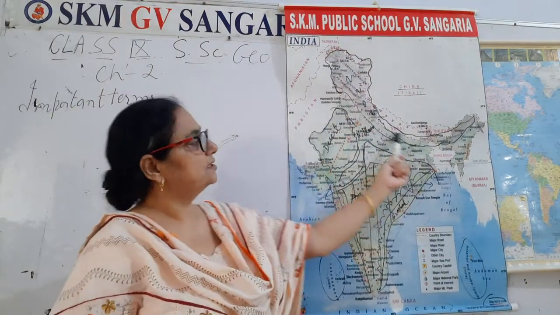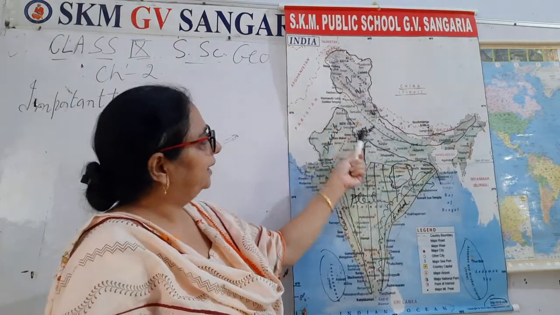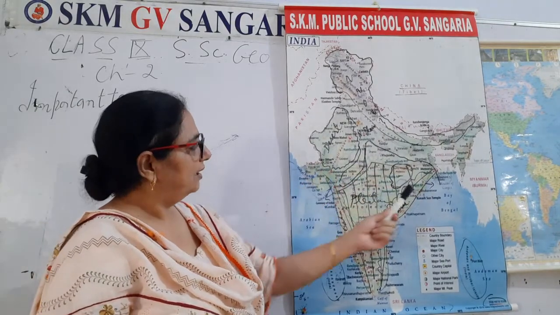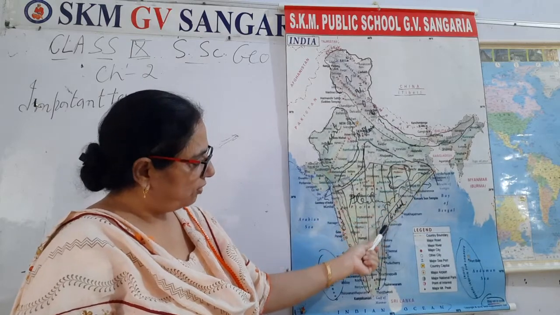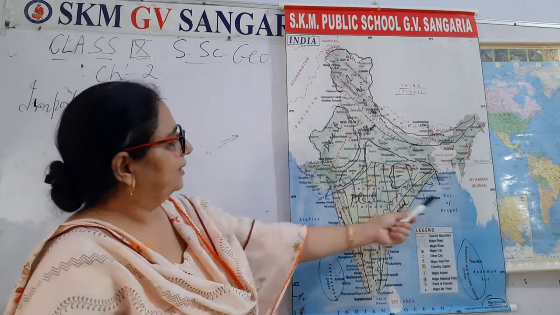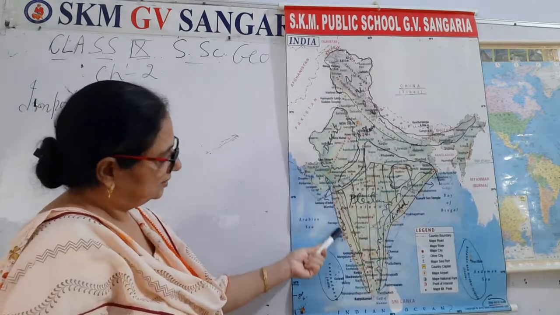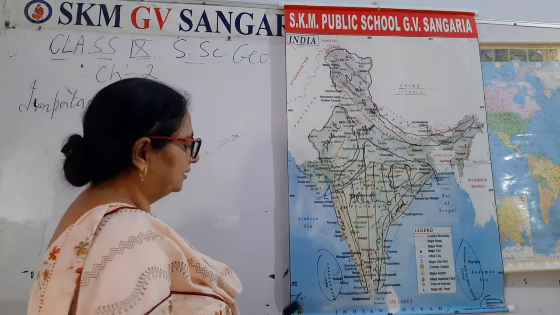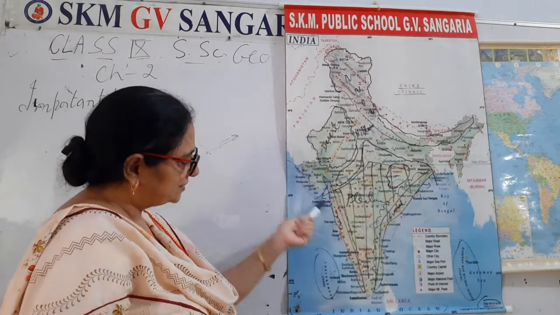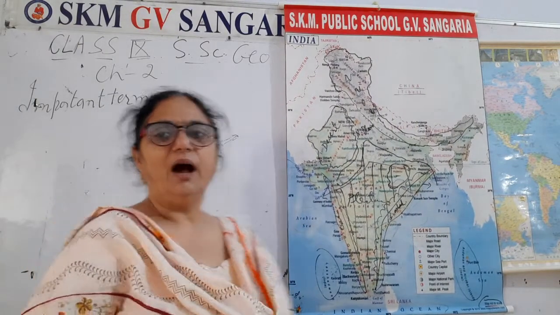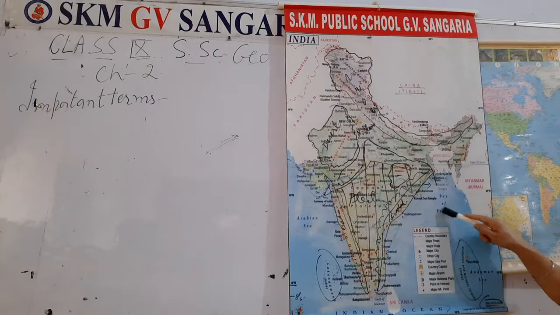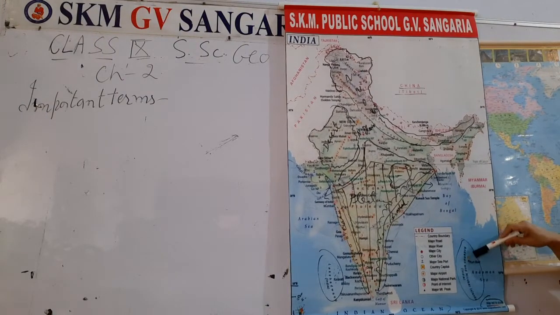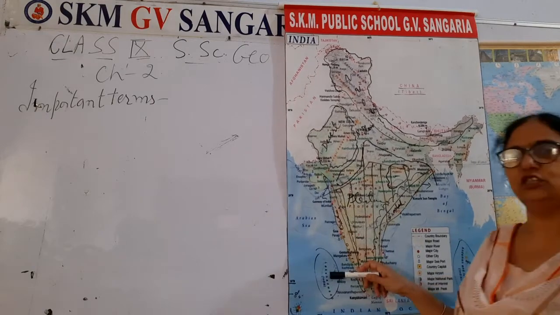Northern mountains, northern plains, then I told you about the desert, then we talked about the coastal plains, the western coastal plains and this one, the eastern coastal plain. Then I told you about the islands situated in the Arabian Sea and the islands situated in the Bay of Bengal. Here, the Andaman and Nicobar Islands, and the Lakshadweep Islands.